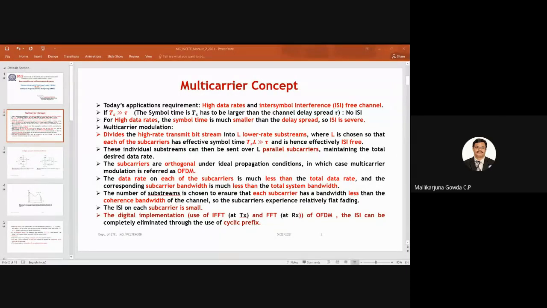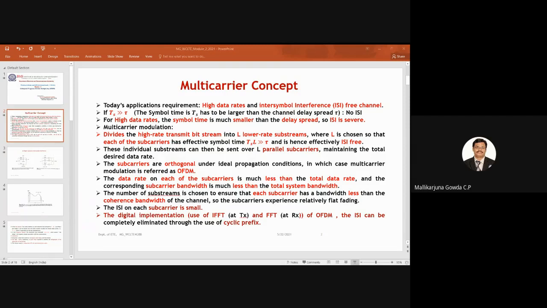Yes, I hope you understand what I say, because already yesterday with the diagram I said this. Only I am putting this in a slightly better way. Today's application requirement is what? High data rate. We need more data rate, and there should not be any intersymbol interference. So to do that, we need to have a symbol time which is much greater than the channel delay spread. Then only I can say the channel is free from intersymbol interference.